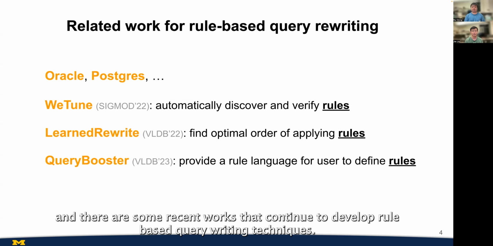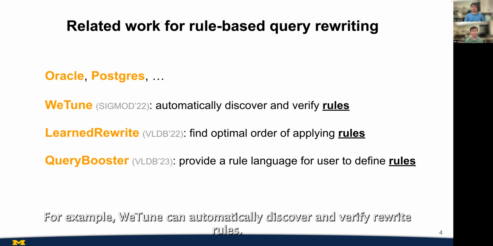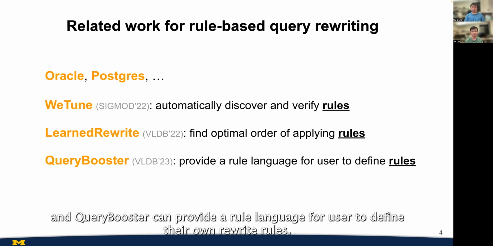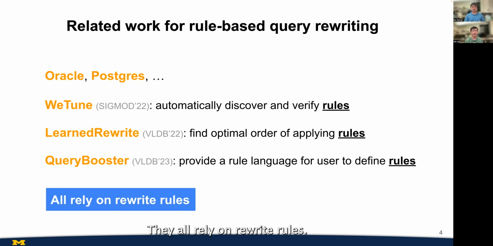And there are some recent works that continue to develop rule-based query rewriting techniques. For example, WeTune can automatically discover and verify rewrite rules. LearnedRewrite focuses on finding the optimal order of applying rewrite rules, and QueryBooster can provide a rule language for users to define their own rewrite rules. They all rely on rewrite rules.